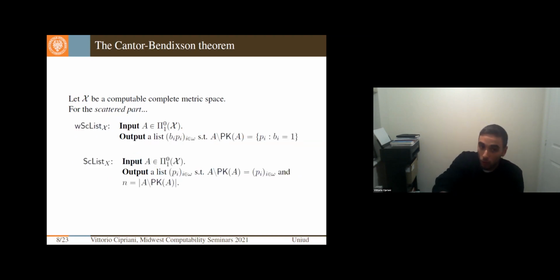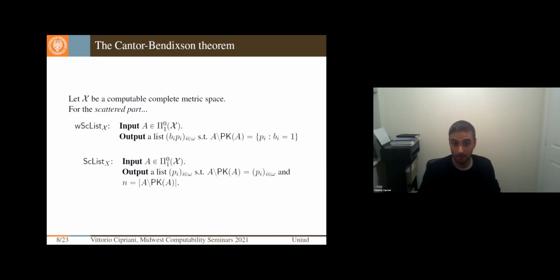And otherwise, I can ask only for the scattered part, namely the countable part. So you will give me as input a closed set in the space X, and the first principle we will notice is the so-called weak list, that's why the W, that outputs a list of the elements outside of the perfect kernel, but every one of these elements has a bit at the beginning, such that if this bit is 1, then it is a real element of the scattered part.